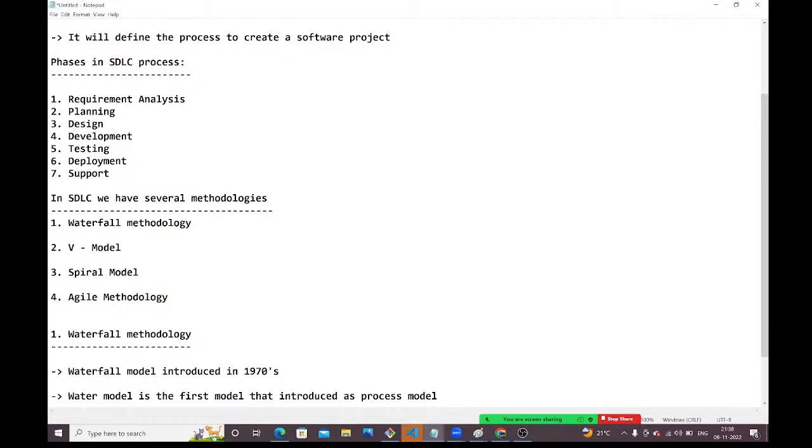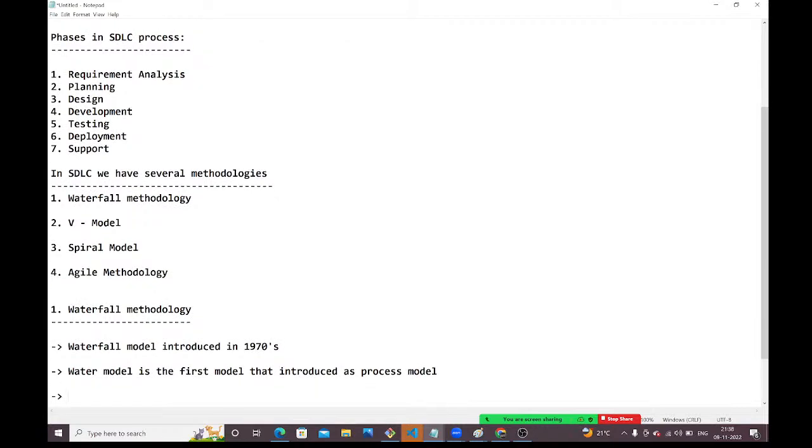This waterfall model we can call the linear model, or we can say sequential model, or step-by-step model also. The waterfall model was introduced in the 1970s, and it is the first model introduced as a process model.